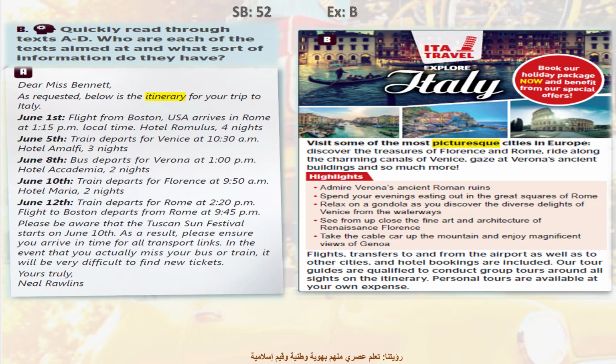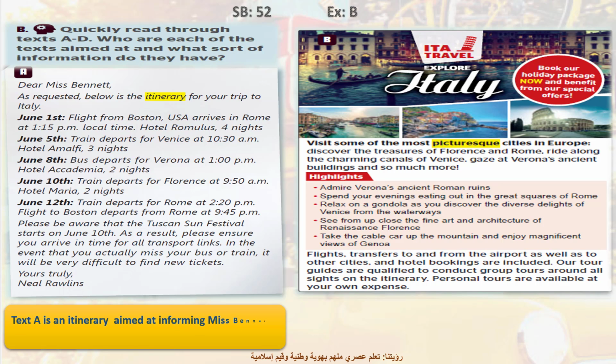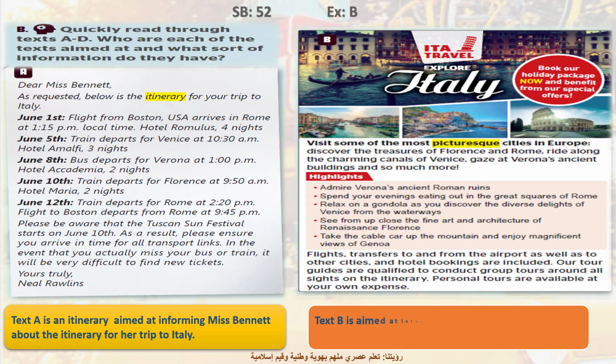Here are the answers. Text A is a formal letter to Miss Binat. It is aimed at informing Miss Binat about the itinerary for her trip to Italy. So, Miss Binat is going to have a trip in Italy, and that's her activity schedule. What about text B? Yes, true. Text B is an advertisement or a flyer. It's aimed at informing anyone who may be interested in booking a holiday package in Italy.